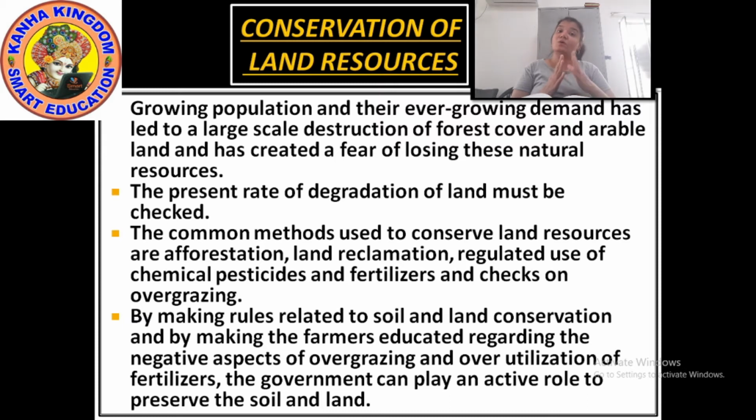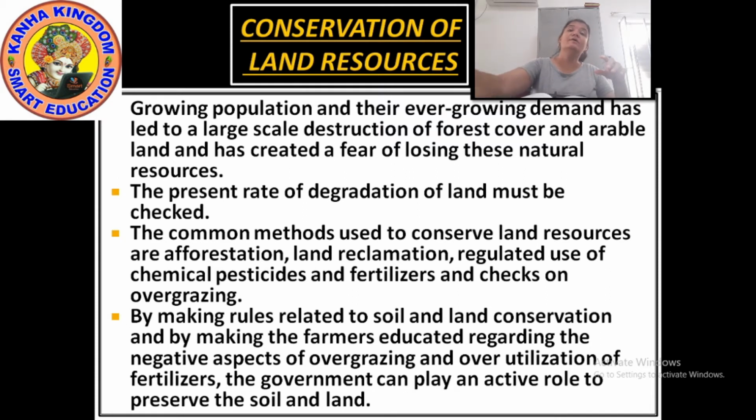And if this goes on, we will lose our natural resources, because we have started using the arable land also. Arable land means the land which is good for agriculture, which is used for agriculture.